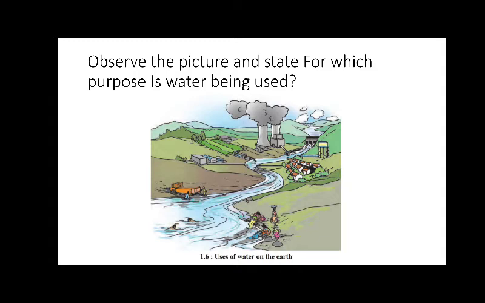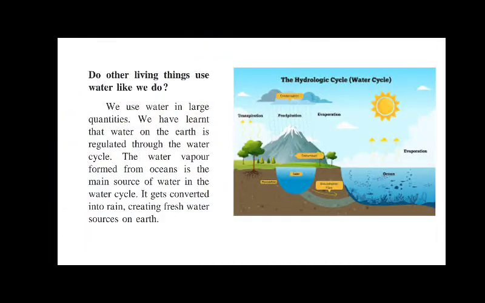We get water. Do other living things use water like we do? We use water in large quantities. We have learned that water on the earth is regulated through the water cycle. The water vapor formed from oceans is the main source of water in the water cycle. So in the water cycle we have learned that the main source of water is the oceans and seas. It gets converted into rain, creating a fresh water source on the earth.